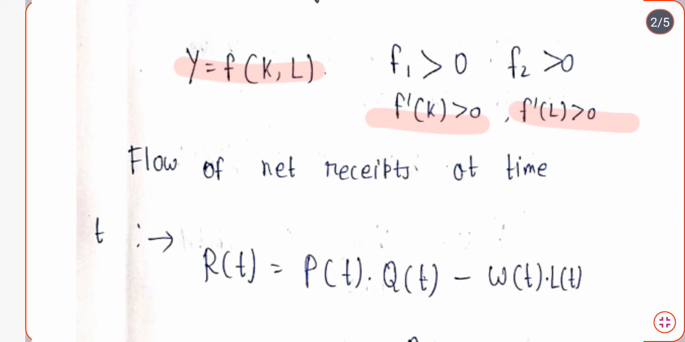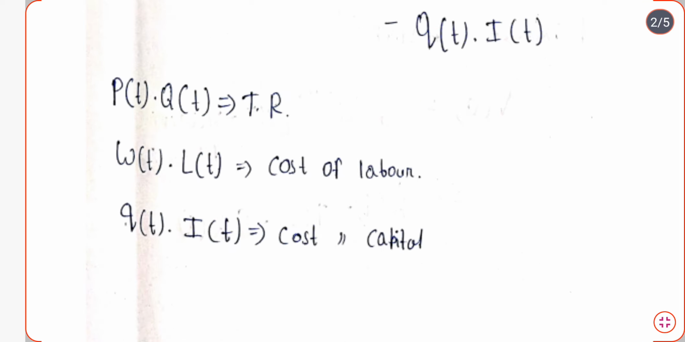So now the flow of net receipts at time t, that means the net profit of the firm at time period t. So what is the net profit of the firm at time period t? For going to that, we have to understand some terminologies. Now P into Q is the total revenue. So here we are writing P of T into Q of T, T denoting the time period. So price at time period T and quantity at time period T, if we multiply them, we will get the total revenue.